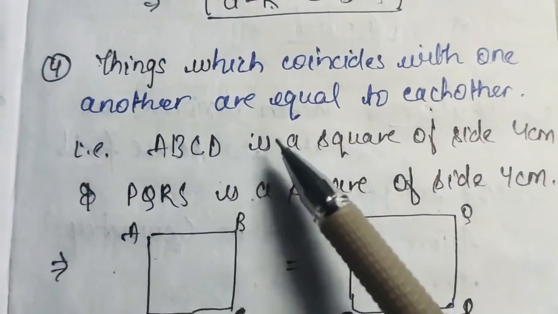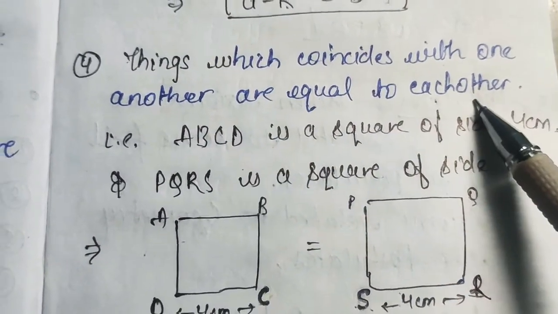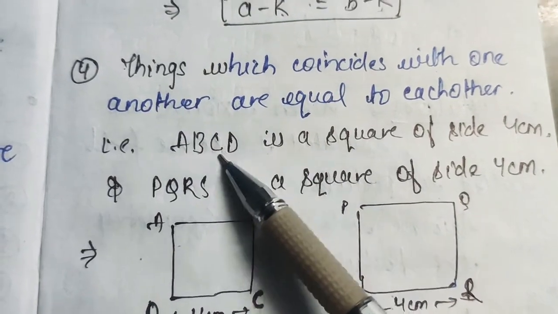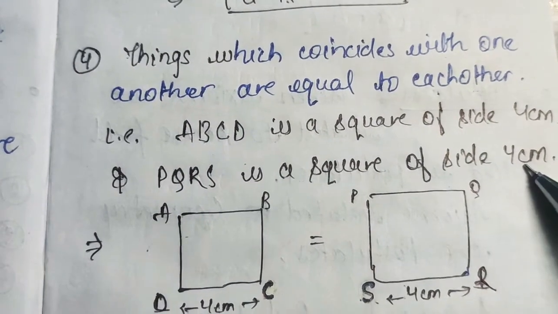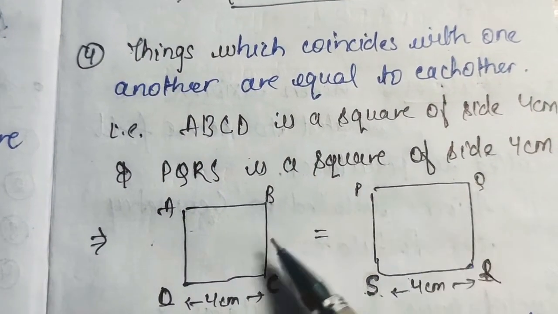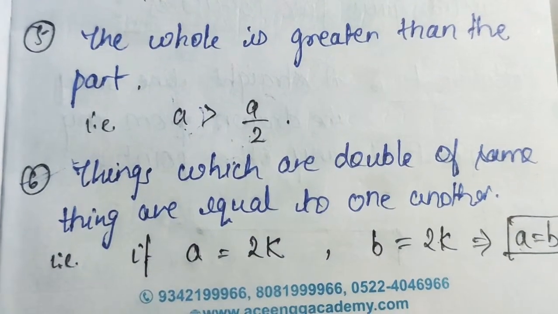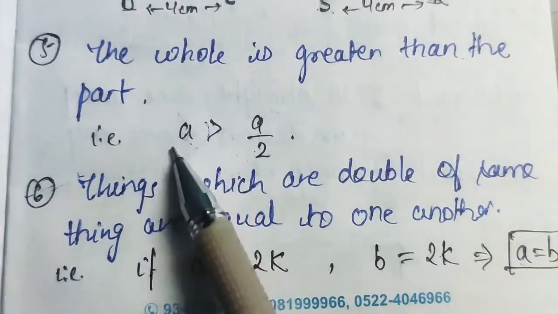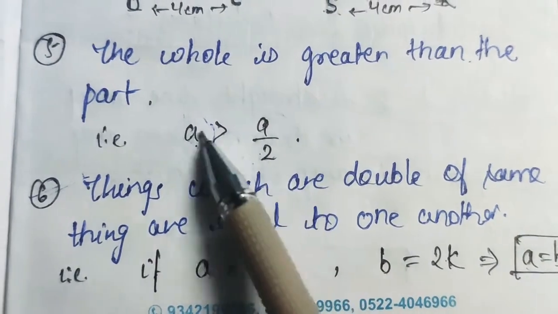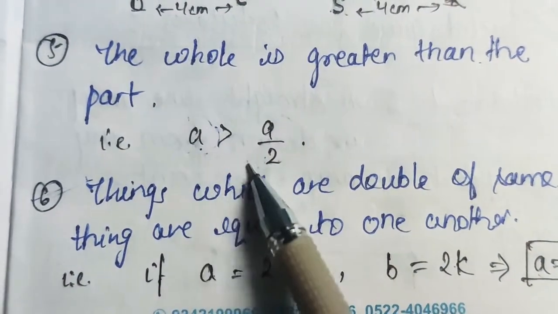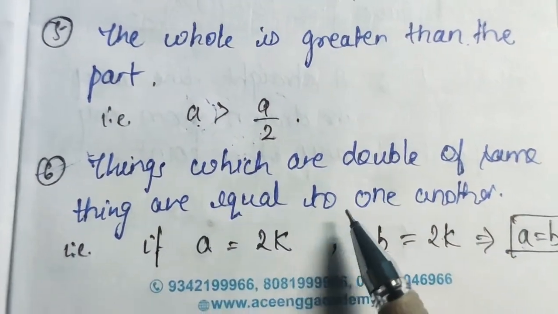Now moving to the fourth axiom: things which coincide with one another are equal to one another. Suppose we have two squares ABCD and PQRS, both with the same side length, 4 centimeters. Both will be equal to each other because they coincide. Now, according to the fifth axiom, the whole is greater than the part. If we have anything A, then a part of it will always be smaller than A. Suppose we have a pizza and we take a piece of it, then it is a part, so it is always smaller than the whole pizza.